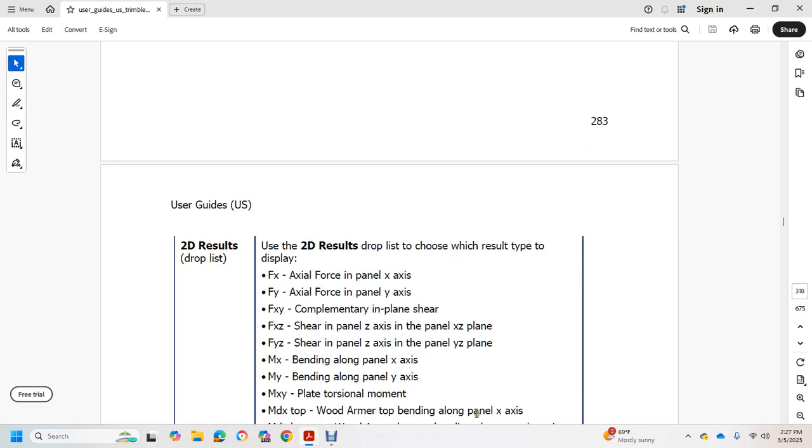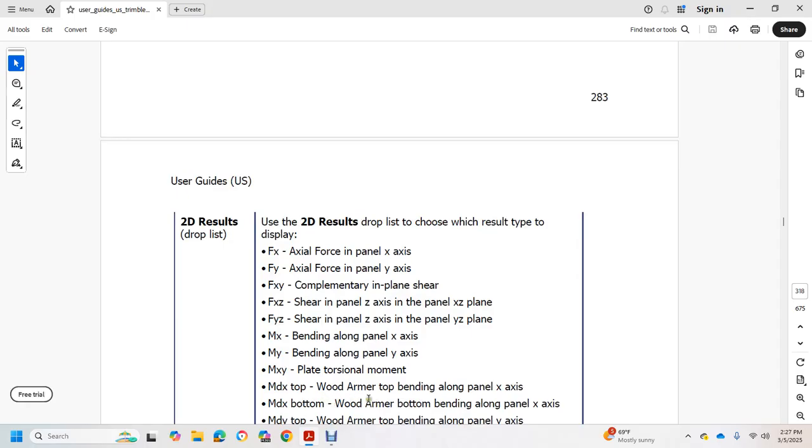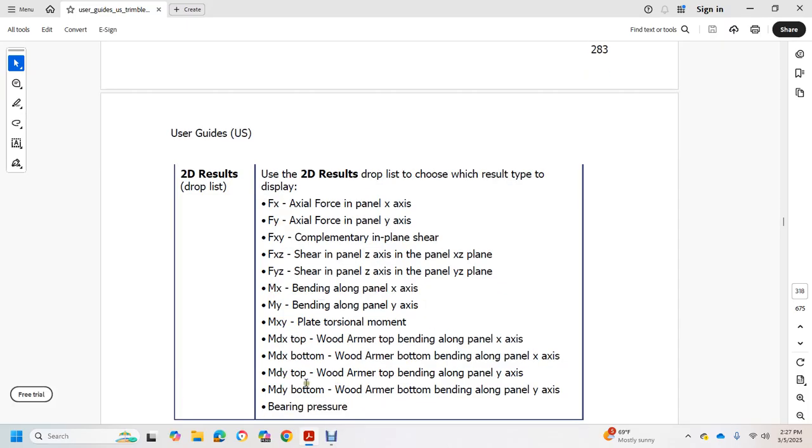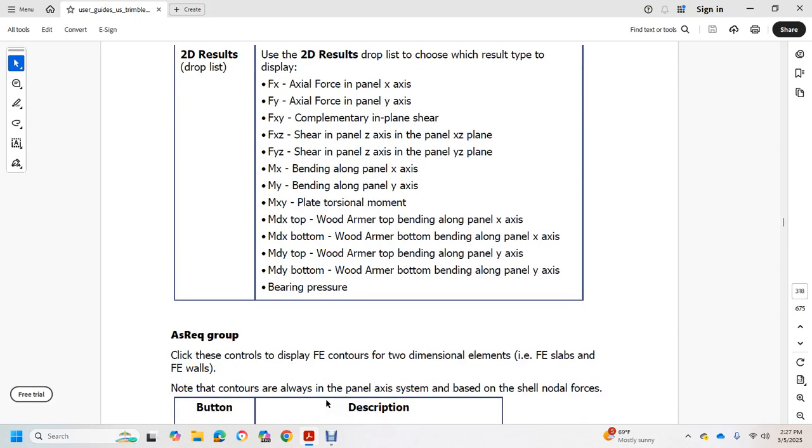MDX top, Wood-Armer top bending along panel X. MDX bottom, Wood-Armer bottom bending along panel X. MDY top, Wood-Armer top bending along panel Y axis. MDY bottom, Wood-Armer bottom bending along panel Y axis. Bearing pressure. The as required group.